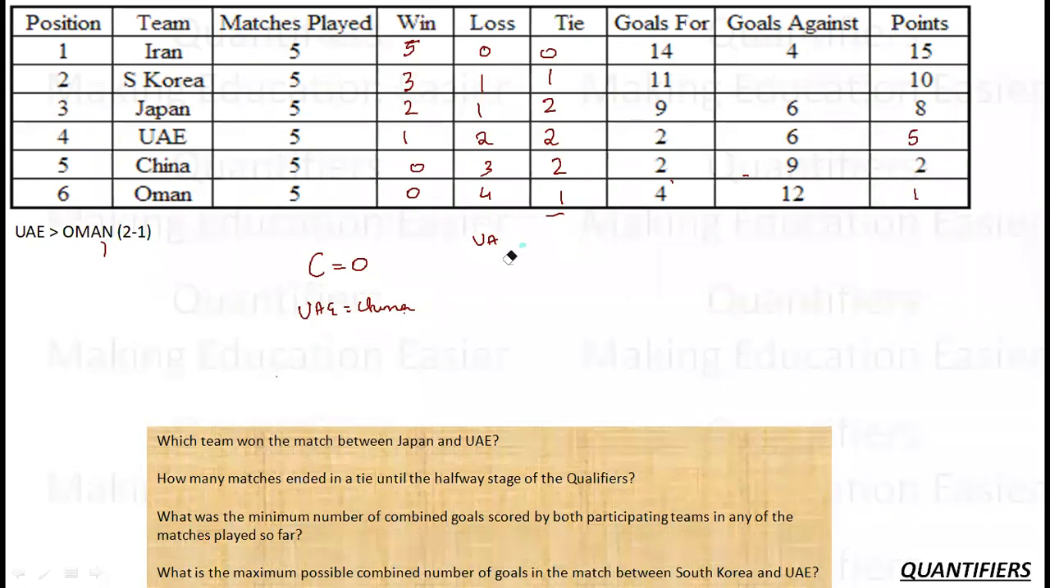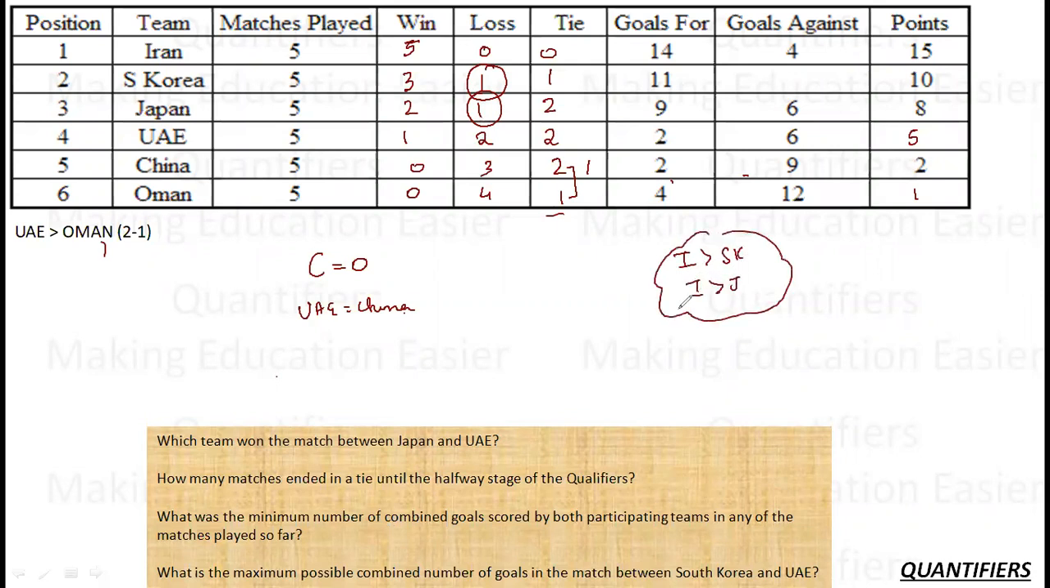And now, what else do I know about draws? How do I distribute draws? I know China has 2 draws. One against this and one against some other team. South Korea has 1 draw. So South Korea has only 1 draw. Against which team could it come? See, South Korea has only 1 loss. Japan has only 1 loss. Against which team? Iran. Iran has beaten South Korea and Iran has beaten Japan.